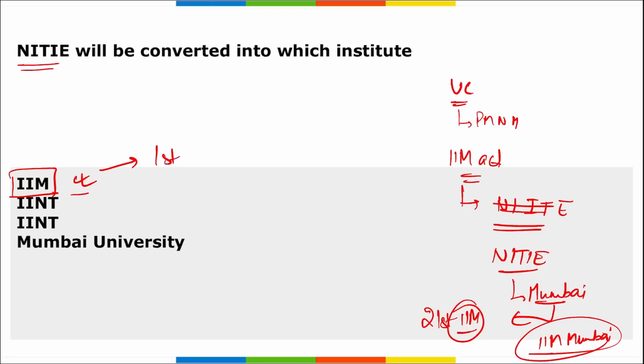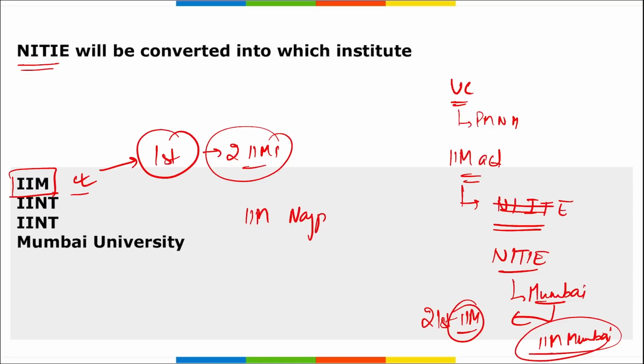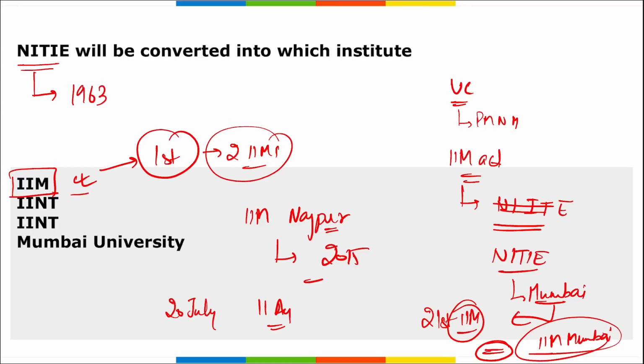Maharashtra is set to become the first state to have 2 IIMs. Now the question can also be asked in this way: which is the state in India that will have 2 IIMs? It is Maharashtra. That is your IIM Nagpur, established in 2015, and now NITIE will be converted into IIM Mumbai. This approved bill is to be passed in the monsoon session of the parliament that will take place from 20th of July till 11th of August. NITIE was established in 1963 with support of the United Nations Development Program and ILO to create skilled professionals.